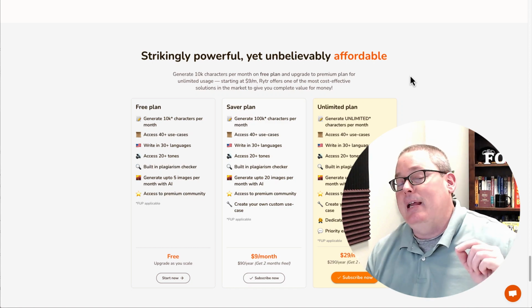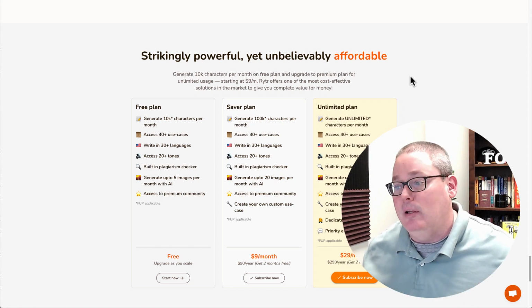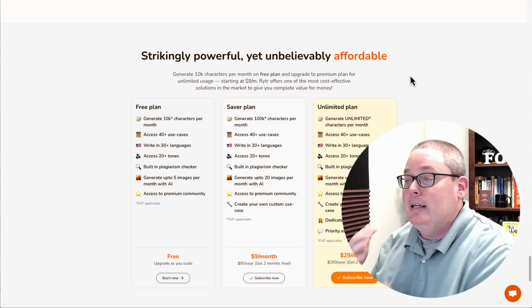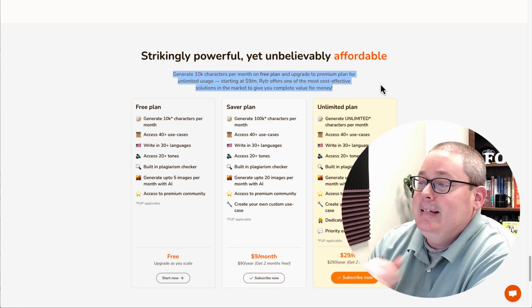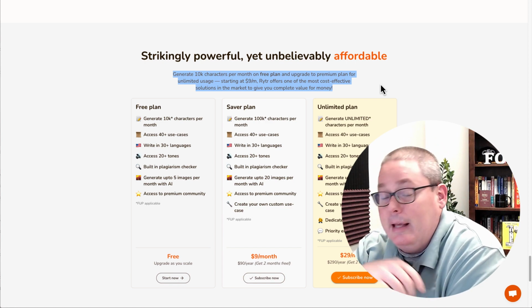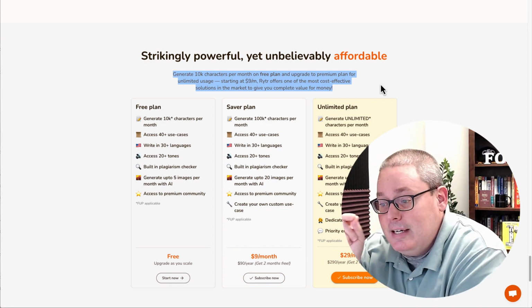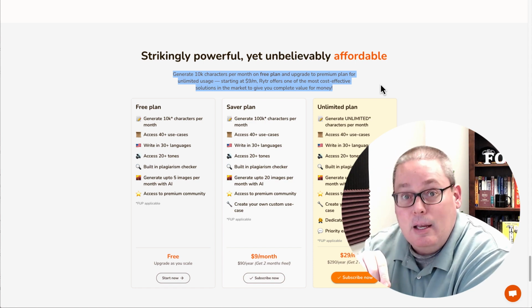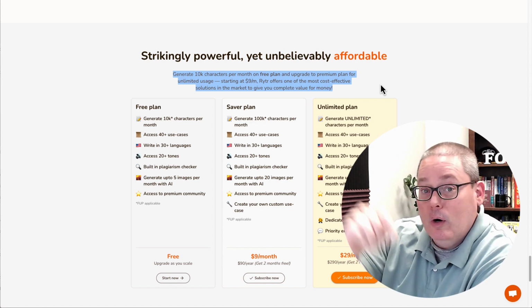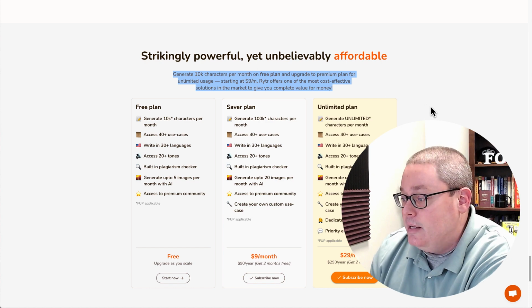First thing you need to understand is free means you have limitations. This is strikingly powerful yet unbelievably affordable. Generate 10K characters per month on the free plan. Understand that this is an actual free plan that allows you to use it and then scale or upgrade as you scale. You can see the plans here.